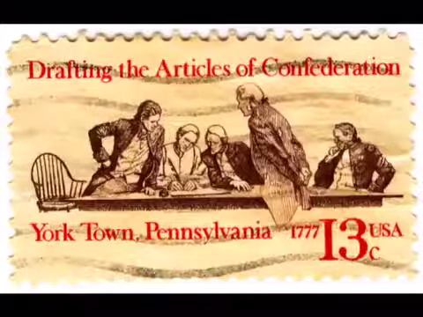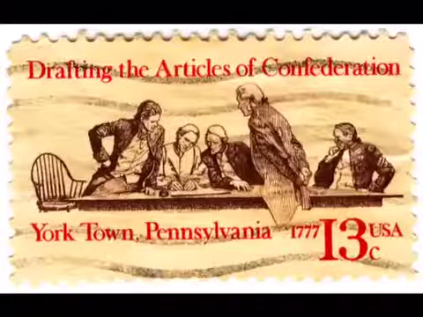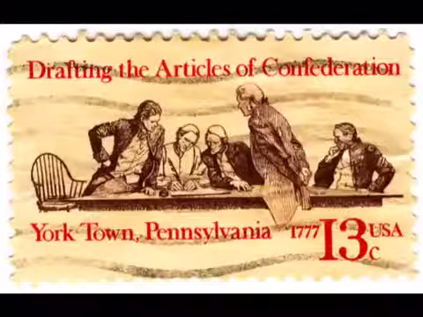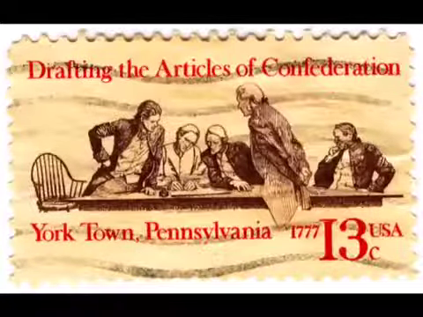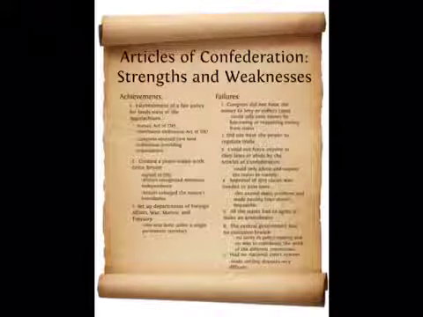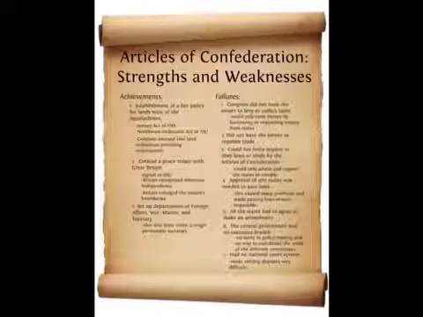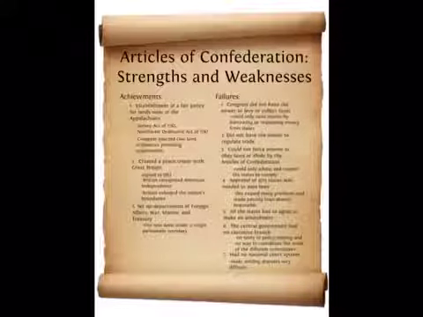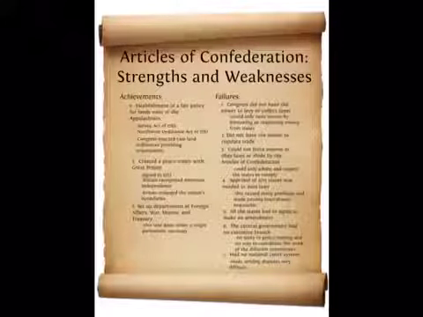Question 1. When were the Articles of Confederation written? The Articles of Confederation were written on November 15th in 1777. Question 2. What was the original purpose for the Articles? The original purpose was for them to be created as a loose confederation of sovereign states and a weak central government, leaving most of the power with the state governments.